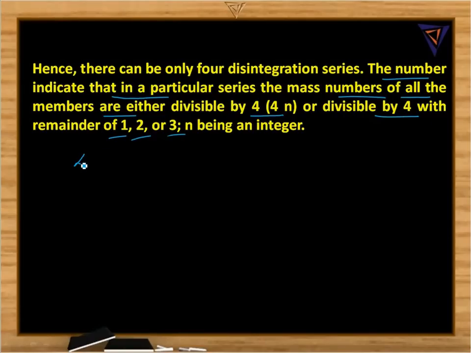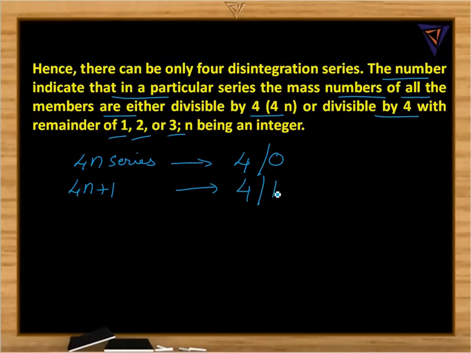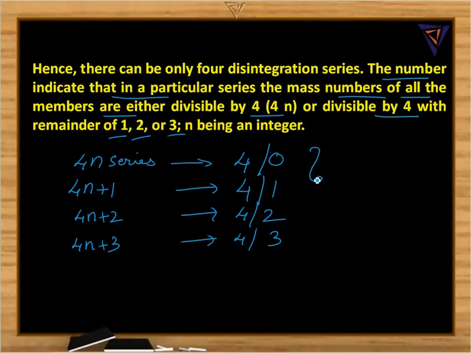For example, for the elements which belong to the 4n series, the mass numbers are divisible by 4, leaving 0 as remainder. For the 4n plus 1 series, the mass numbers are divisible by 4, leaving 1 as remainder. For the 4n plus 2 series, the remainder is 2. For the 4n plus 3 series, the remainder is 3. In this way, we are dividing all the elements into 4 different series. Let's see what those 4 are and their individual examples.